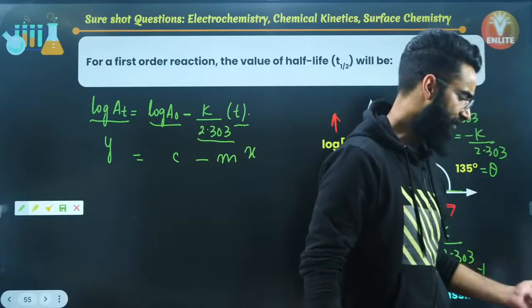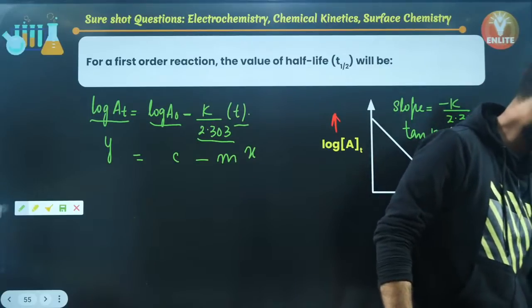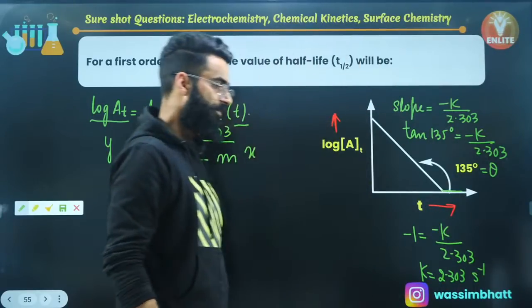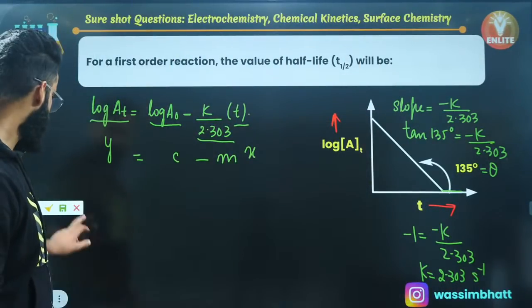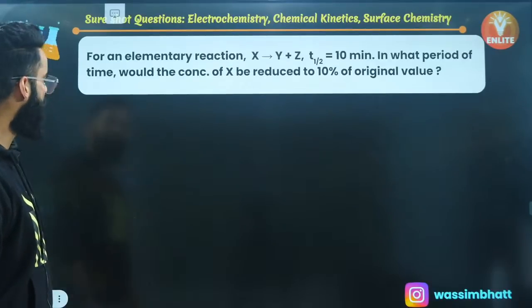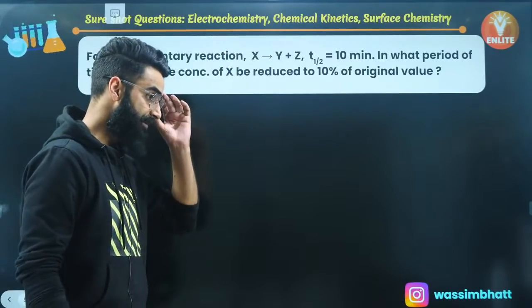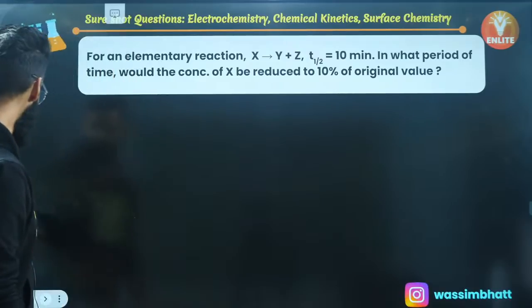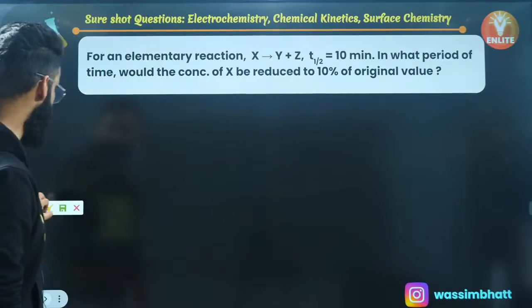Perfect. This is how you're going to solve this sort of question from now onwards. I'm sure you got it right. Got it, people? Perfect. Let's move on to one more type of question. This is one more type of question, my dear people. You can expect this sort of question again, and see how I'm going to solve this.